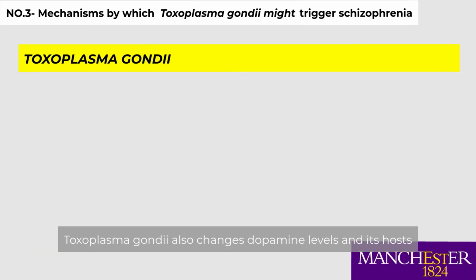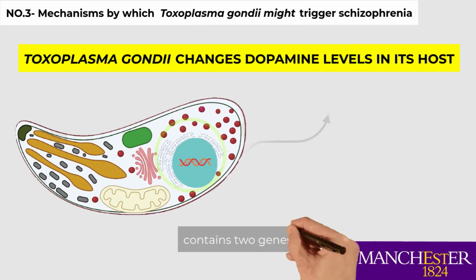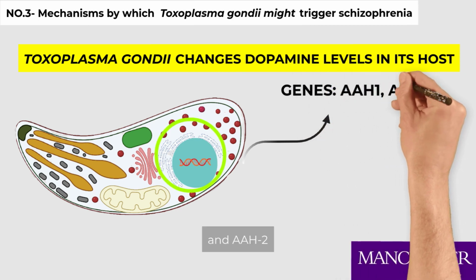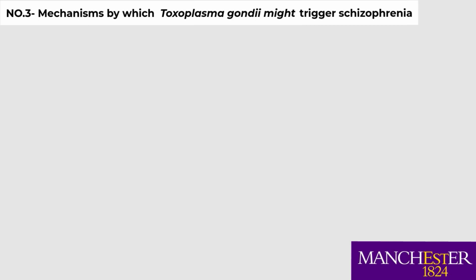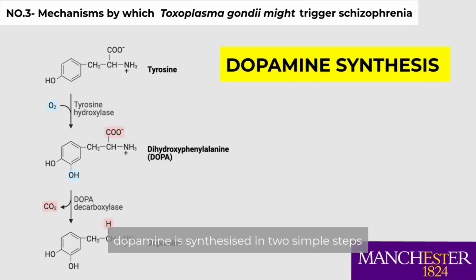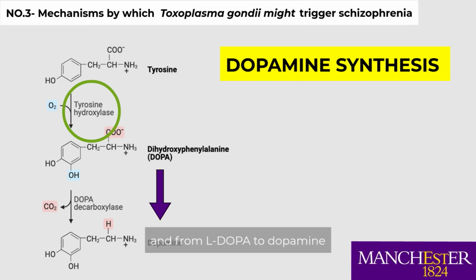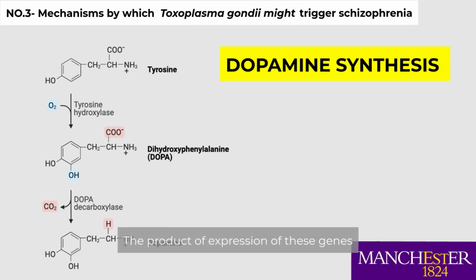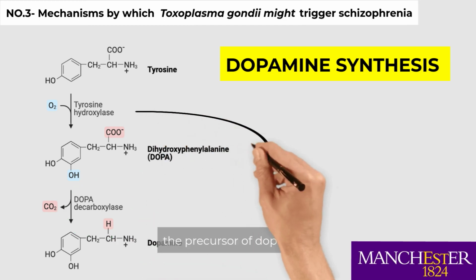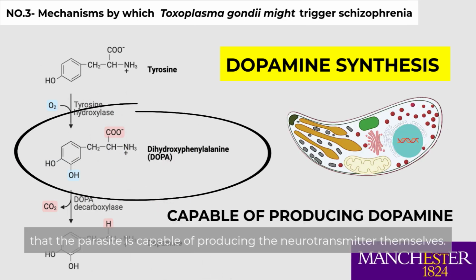Toxoplasma gondii also changes dopamine level in its host. The parasite genome contains two genes, AAH1 and AAH2, which encode for tyrosine hydroxylase. In mammals, dopamine is synthesized in two simple steps, from tyrosine to L-dopa, catalyzed by tyrosine hydroxylase, and from L-dopa to dopamine, catalyzed by dopa-decarboxylase. The product of the expression of these genes is L-dopa, the precursor of dopamine, which suggests that the parasite is capable of producing the neurotransmitter itself.